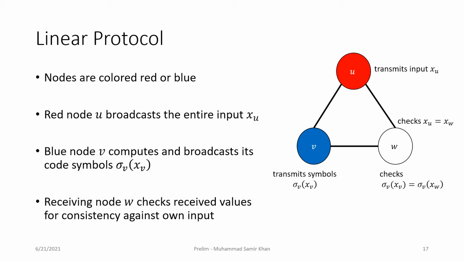On the other hand, from node V, it's receiving code symbols from the Reed-Solomon code word, so node W is going to compute the corresponding code symbol sigma V on its own input xw, and check that against the received value from node V. Note that node W, to check for consistency of messages received from node V, is computing the code symbols for node V on its own input.